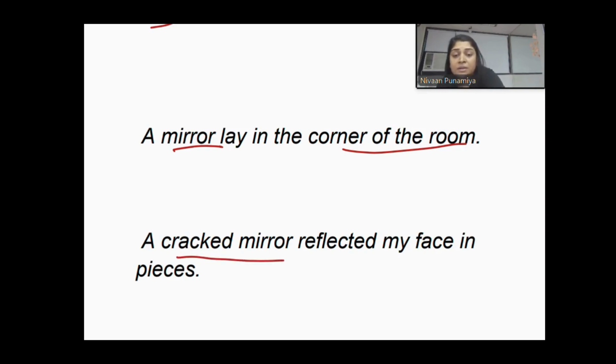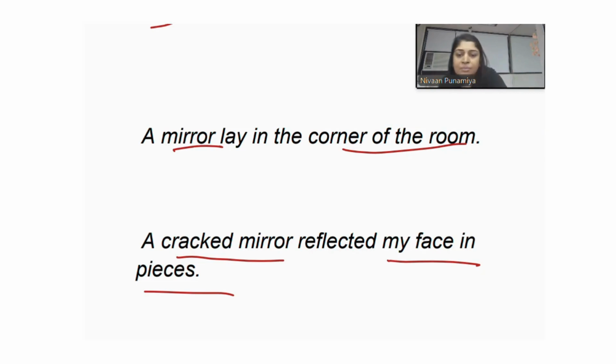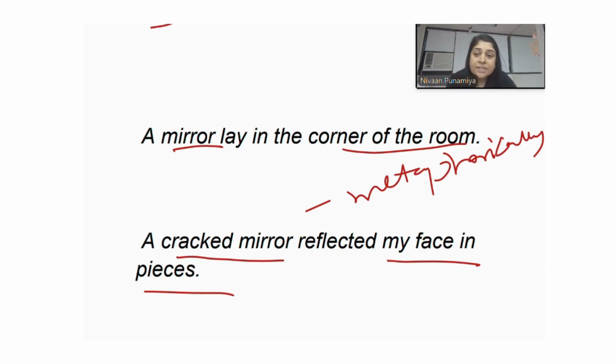A cracked mirror reflected my face in pieces. Probably the character is going through a bad phase in their life, and this way the mirror can be metaphorically used to show how the character feels. So use a zoom in technique to digress more into how the character is feeling at this juncture, and make sure that the readers also feel the same through your description.